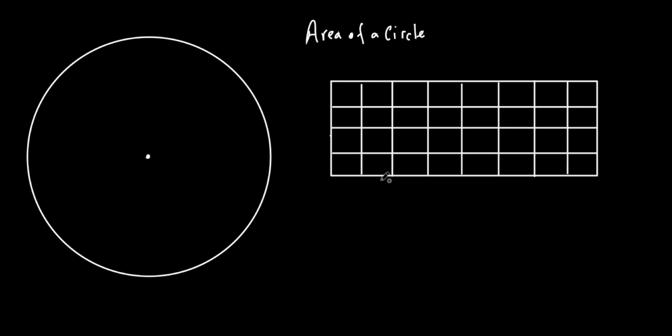No, there's no radius of this. Okay, length times width, base times height, however you want to look at it. So really, you're just finding out how many squares you have in here, aren't you? Again, pretend they're squares. That definitely does not look like a square, but pretend they are. So 1, 2, 3, 4, 5, 6, 7, 8 across, and then 1, 2, 3, 4 down like this.